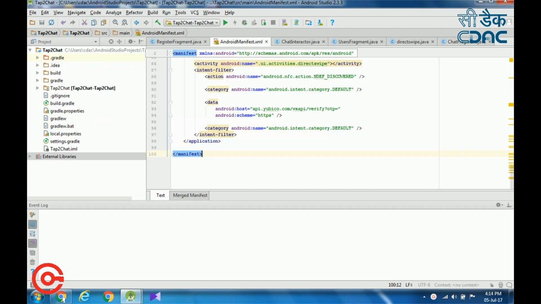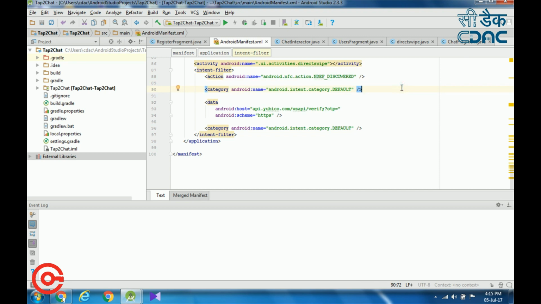Now I am going to explain how the NFC tag works in the Tap2Chat application, how we get the data from that NFC tag, that is Yubico Neo, how we get that OTP and how we validate that OTP. First, when you are developing any Android application for the NFC tag, we want our application to be notified when we get near to the NFC. For this, we have to use intent filters. We have three different intent filters: ACTION_NDEF_DISCOVERED, ACTION_TECH_DISCOVERED, and ACTION_TAG_DISCOVERED. ACTION_NDEF_DISCOVERED has the higher priority. So in our application also we are using the ACTION_NDEF_DISCOVERED intent filter.